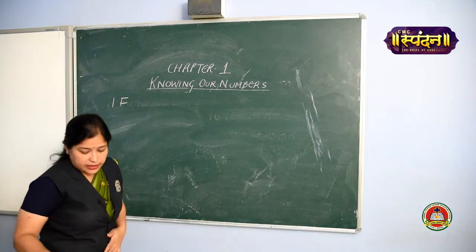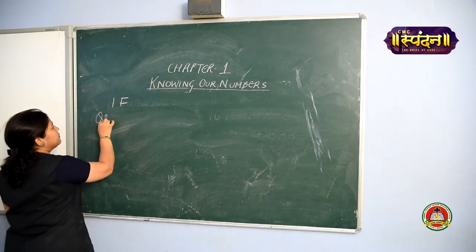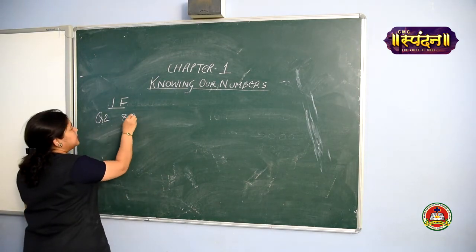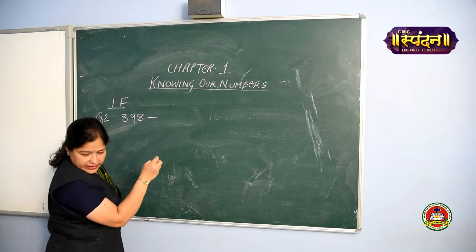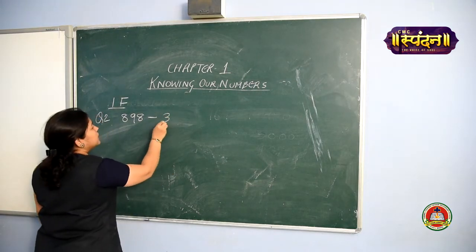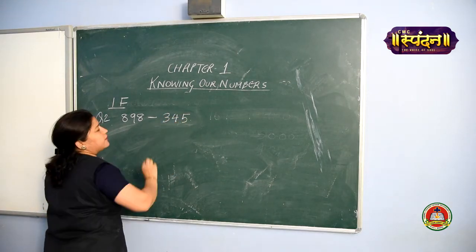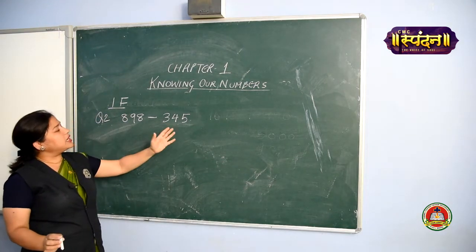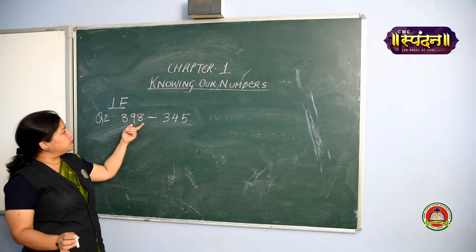Let's estimate the difference. Question 2. 898 minus 345. While doing the question, just remember the rules, girls. Both the numbers have 3 digits, the highest place is 100.